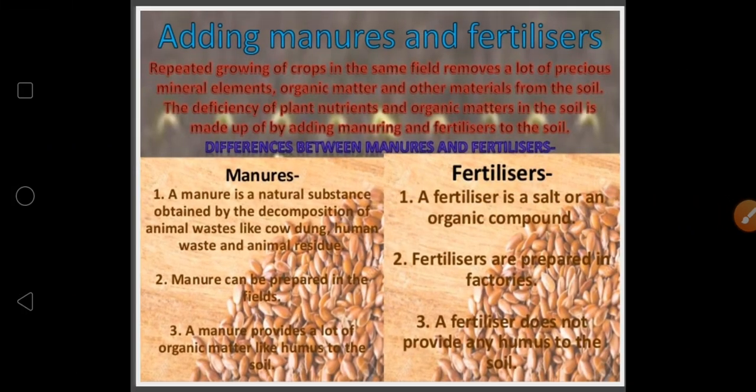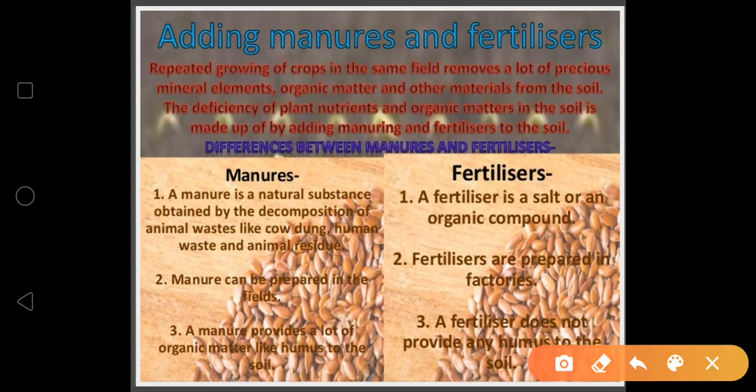Adding manure and fertilizers means what? First of all, what is manure or what is fertilizer? The substances which are added to the soil in the form of nutrients for the healthy growth of plants are known as manure and fertilizers. If we are growing a crop in a field, repeated growing of the crop in the same field removes a lot of precious minerals and elements. But if we are adding nutrients from outside that are healthy for the plants, these are known as manure and fertilizers.